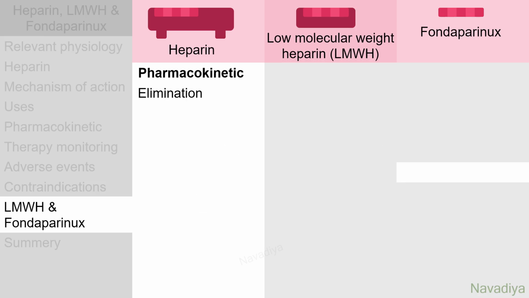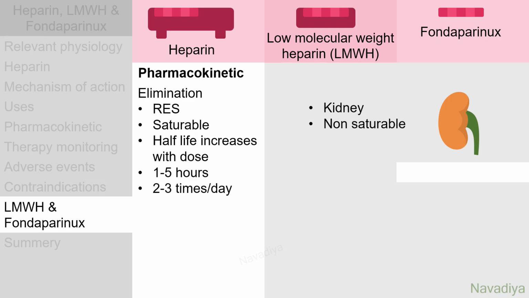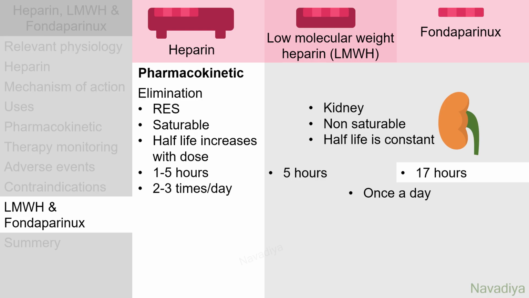Heparin is eliminated mainly by reticuloendothelial system. It is a saturable kinetic, so half-life of heparin increases with dose. It ranges from 1 to 5 hours and requires 2 to 3 times daily dosing. Elimination of other two drugs occur mainly by renal route and it is non-saturable, so their half-life is constant. Half-life of low molecular weight heparin is about 5 hours and that of fondaparinux is about 17 hours. This allows once daily regimen for both the drugs.